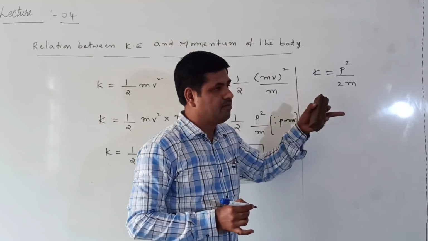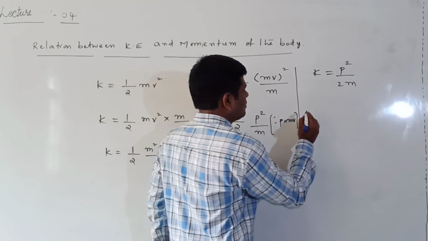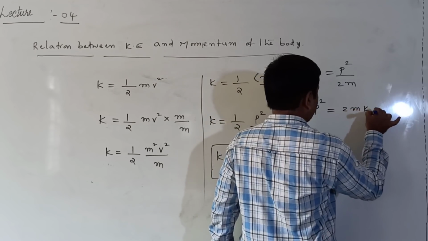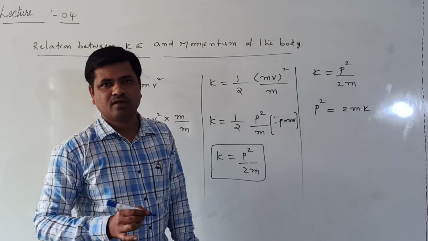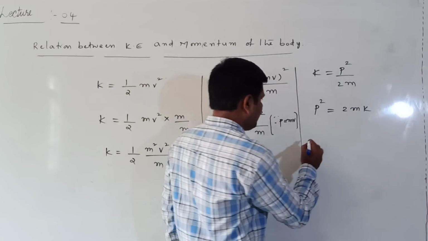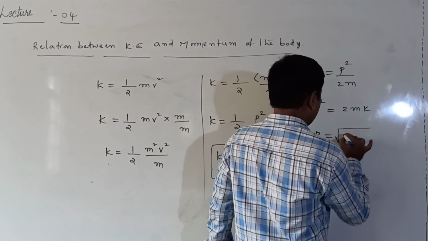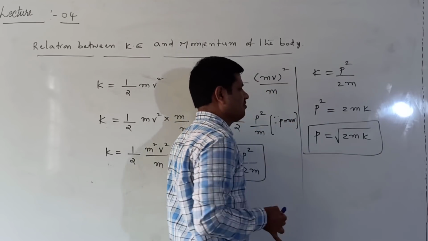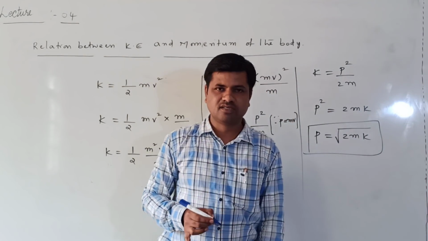Now we write momentum in terms of the kinetic energy. So p square is equal to 2mK, by cross multiplication. Now p is equal to under root of 2mK. This is momentum in terms of the kinetic energy.